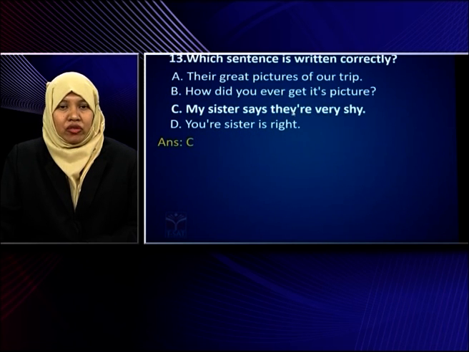We have used the short form contraction of are. We have removed a and added an apostrophe. They are very shy. If you look at option D, your sister is right. Your spelling is wrong here. It should be Y-O-U-R. Instead of that, they have given a contraction form which is wrong. So options A, B and D are wrong. Option C is correct here.